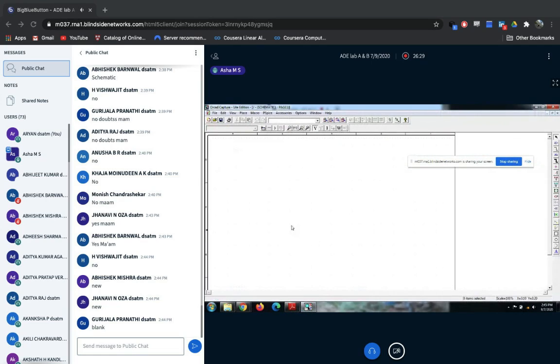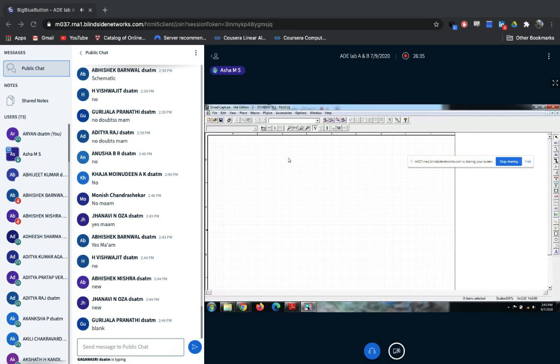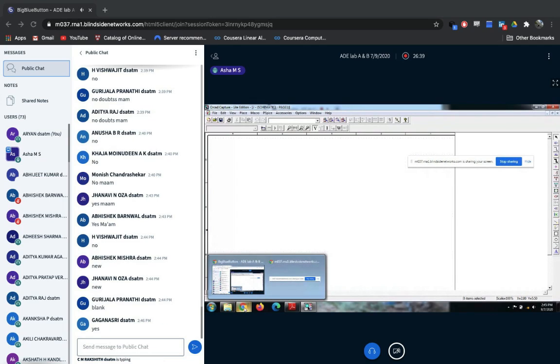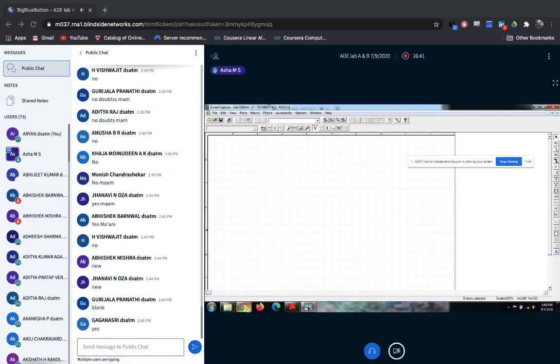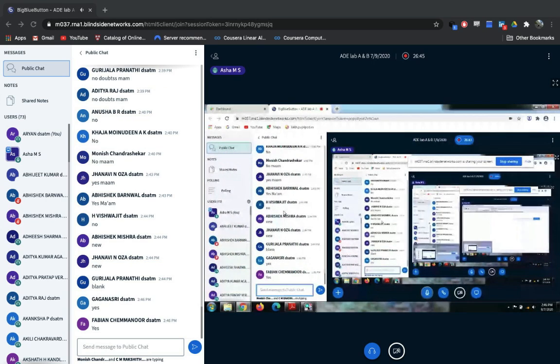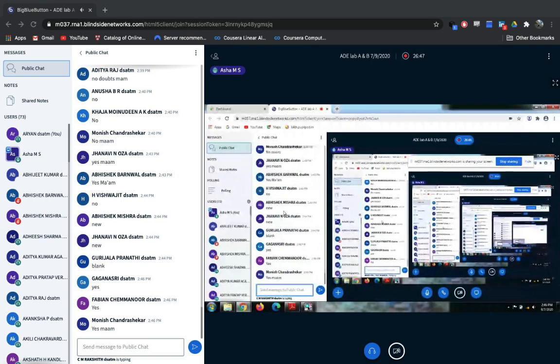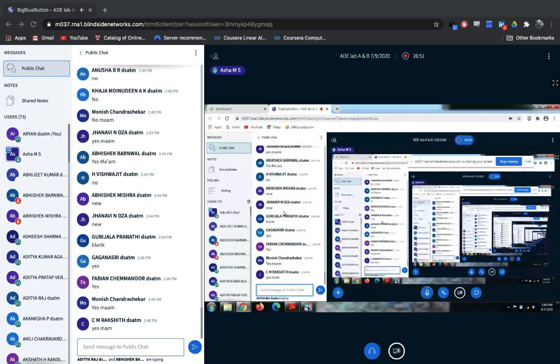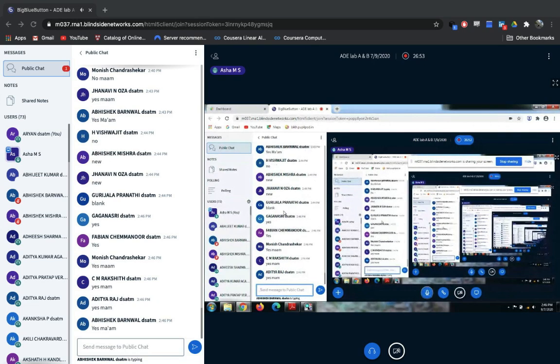Have you people got the same screen? A blank screen with small dots. Everyone, I'm getting a reply from only a few people. I don't know about the others.